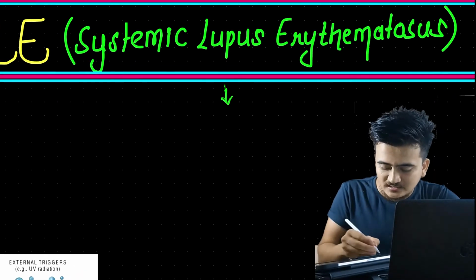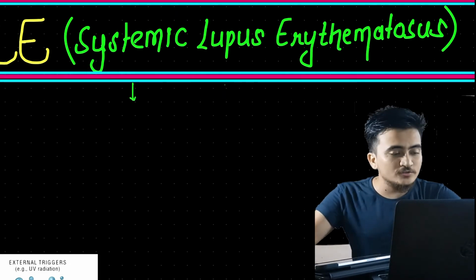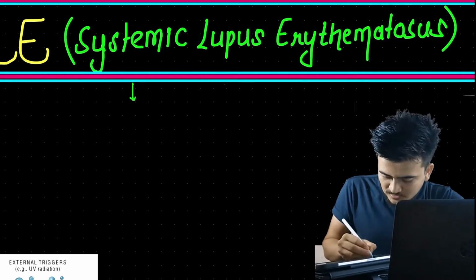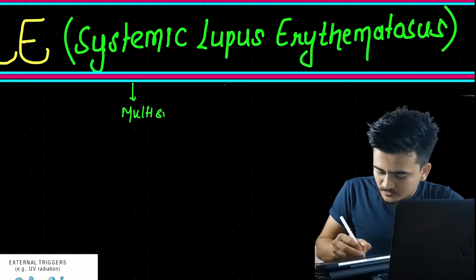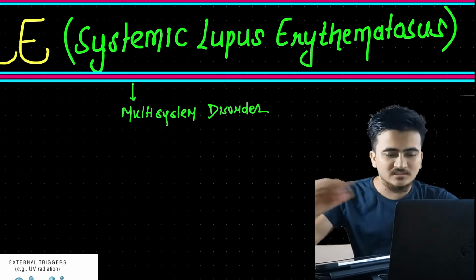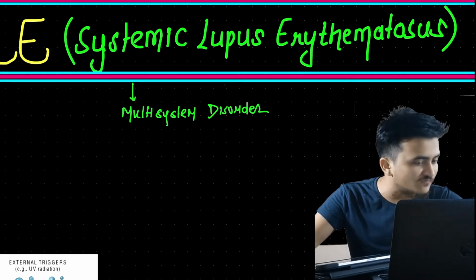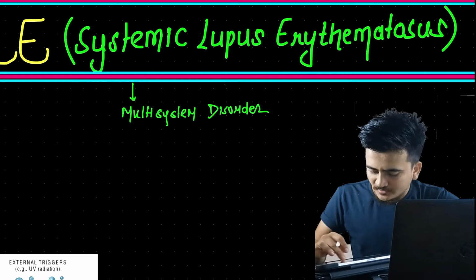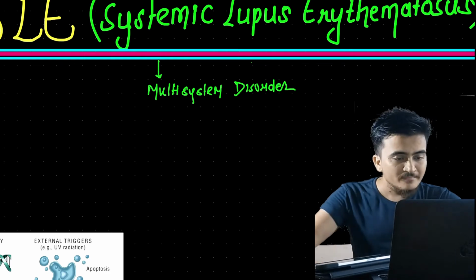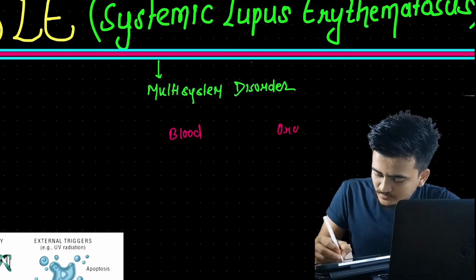Now, as we can see, there is "systemic" in this name, so it means that in this autoimmune disease, there will be involvement of what? Multi-system disorder. Okay, talking about multi-system disorder, obviously it means several organs, several systems of the body will get involved, right? Now talking about several systems and organs of the body, I would like to take you toward the blood and organs.